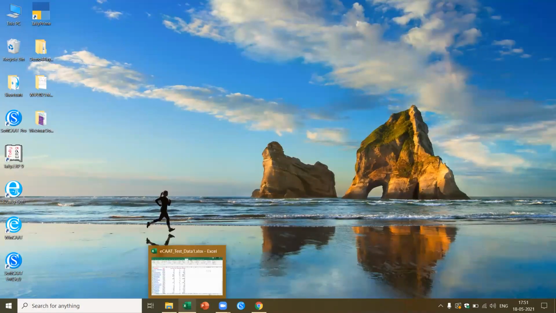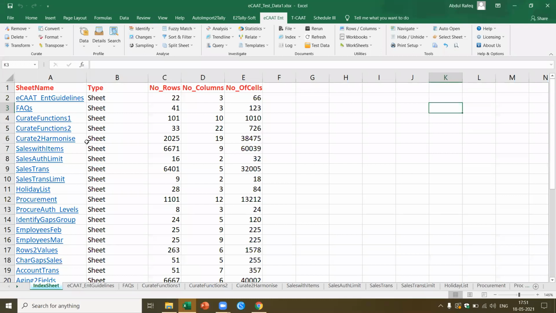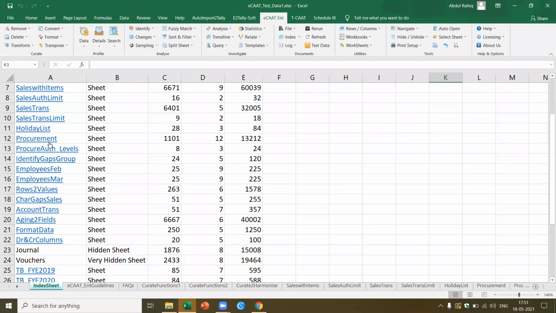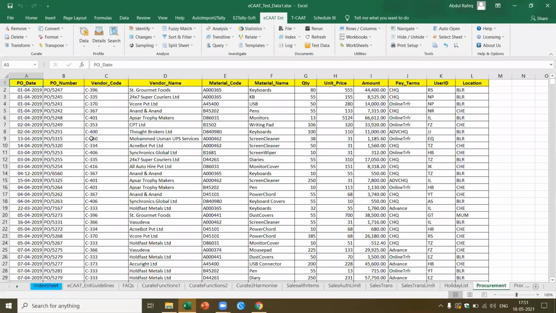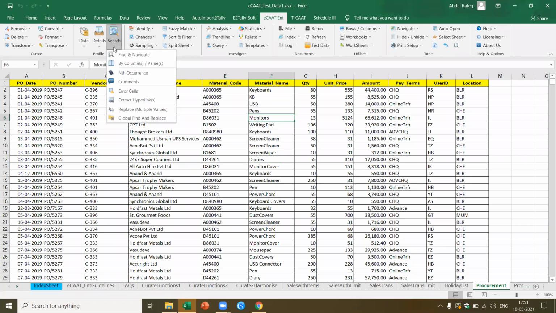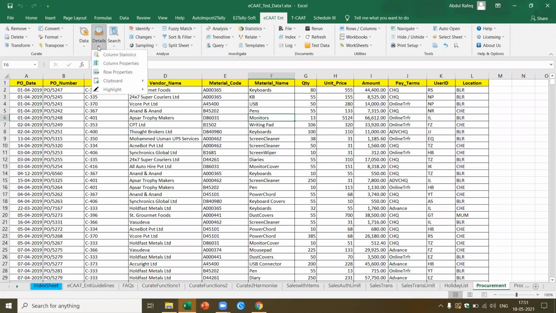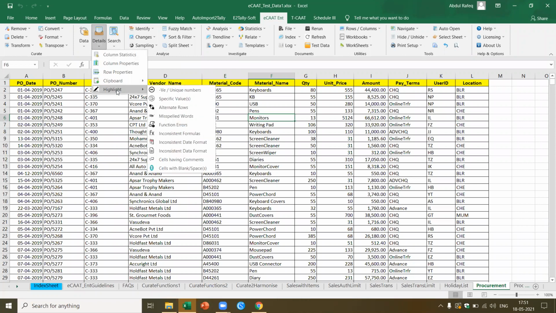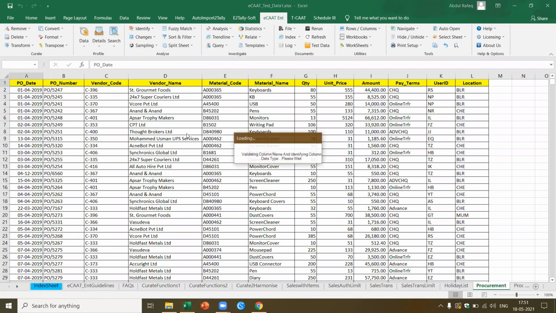I have one more file called test data. Now this is what I've got. Here, let's say I got this procurement file. This is a famous file we generally use. Now what I want to do is show you a function called search. Now let's go to highlights. I want to highlight, are there any inconsistent formulas?